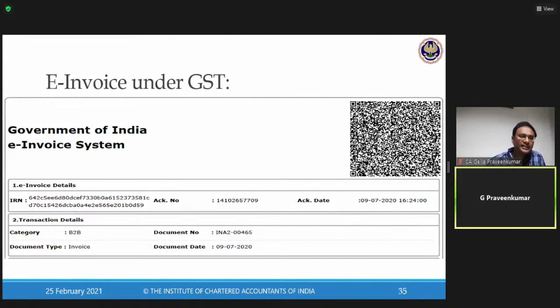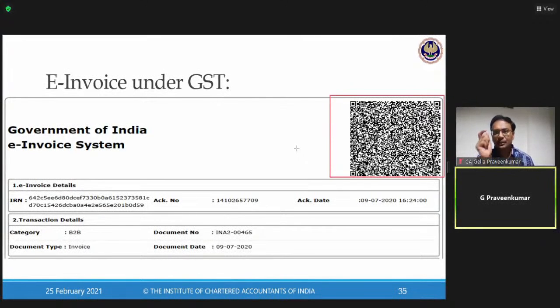When I look into my e-invoice, this particular document consists of something called, let me take this selector. Yeah, and you have seen something called a barcode. This I don't call a barcode, it is a QR code, quick reference code. Barcode is where you have those lines, like any product you have with MRP next to that barcode. The moment you scan, it throws up the details of the product. Now this is called a QR code.